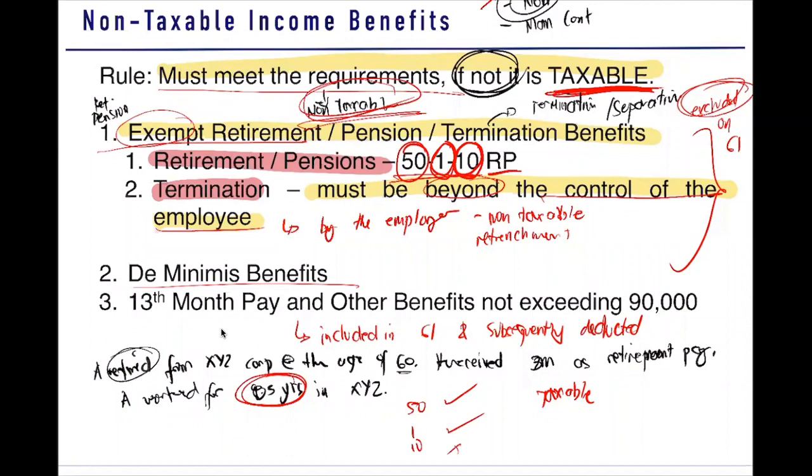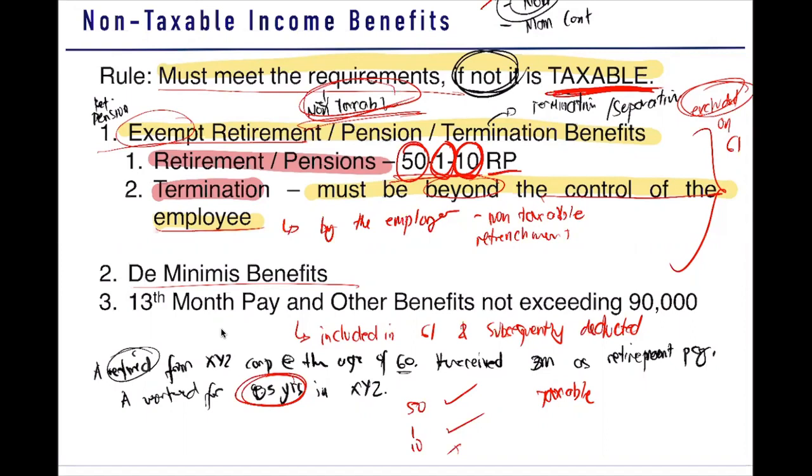Sir, how about if tinanggal ako ni employer kasi lagi akong late? Tapos meron akong termination pay. O who has the reason or what is the ultimate reason why you are terminated? It is because of you. Therefore, it is taxable. Okay? So tignan niyo if it is controlled by the employee or not. If it's controlled by the employee, that's why you separated or terminated, taxable. If it's beyond the control, it is non-taxable.